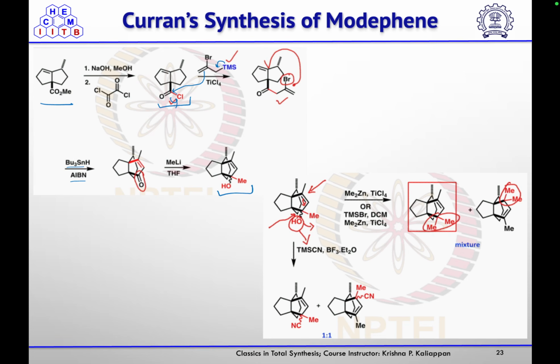Then this tertiary alcohol they removed using TMSCN and BF3. They converted it into that cyanide by substitution, or on treatment with dimethyl zinc and TiCl4, the OH was converted into a good leaving group and then methyl substitution gives you the dimethyl product. A mixture of these two products you will get.